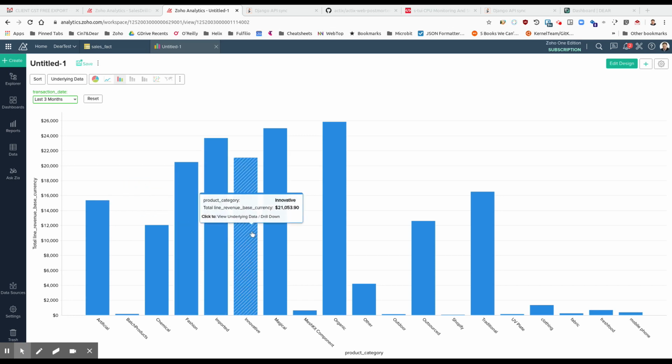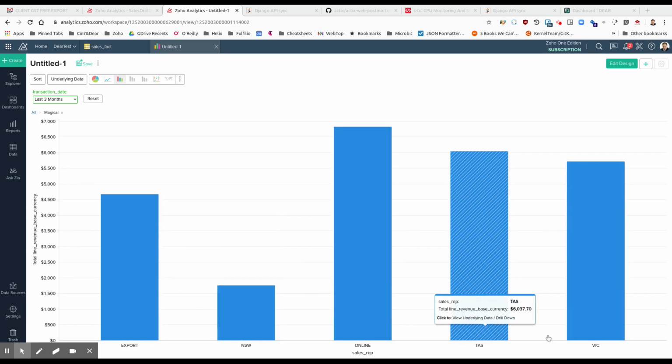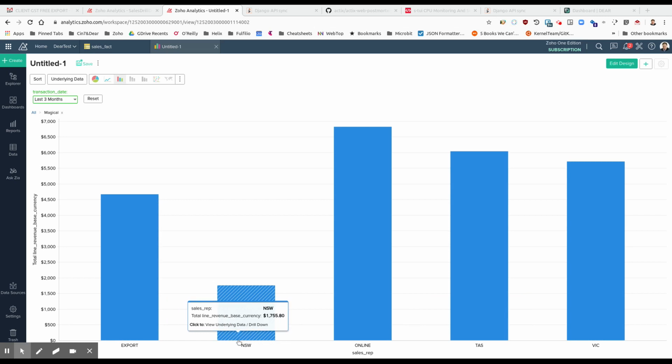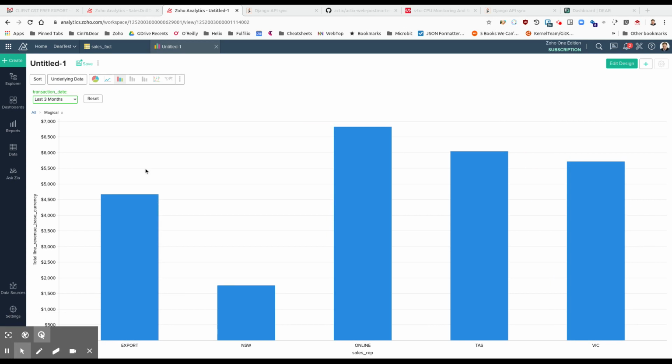We can drill down. So let's say we want to look at the sales rep behind the sales of magical products for the last 3 months. So I haven't defined any particular drill downs, which means the user has to choose which drill down they want to see. So we're going to look at the sales rep, which is identified on the order. And now we can see magical sales for the last 3 months with a drill down into the sales rep, which is pretty much a state in this data. So that's a basic report.